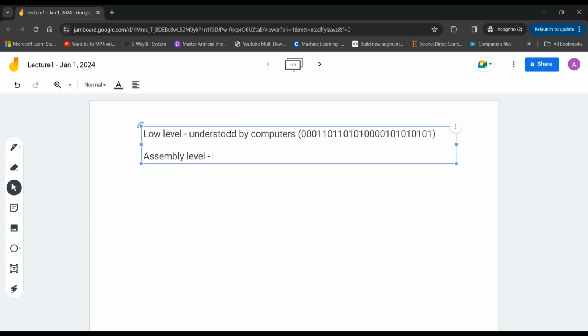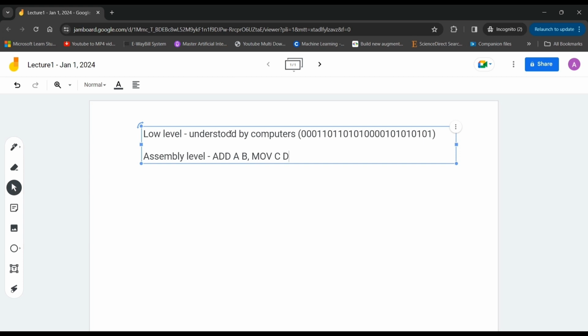Suppose I have to sum two values: add a and b, and there are other commands as well, like move b to c, or c to d. We humans can understand what's going on, but it is a bit difficult to write a complex program in assembly level language.